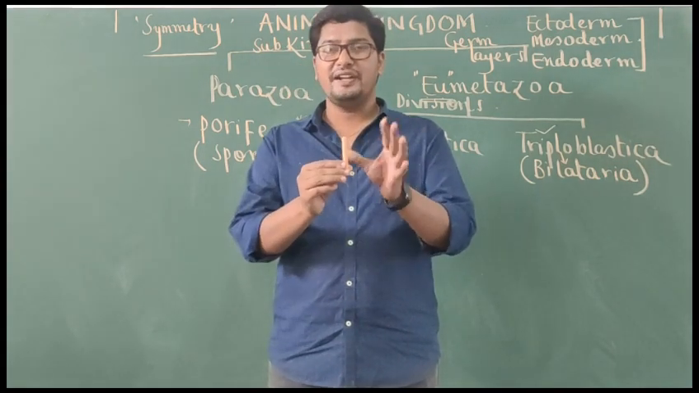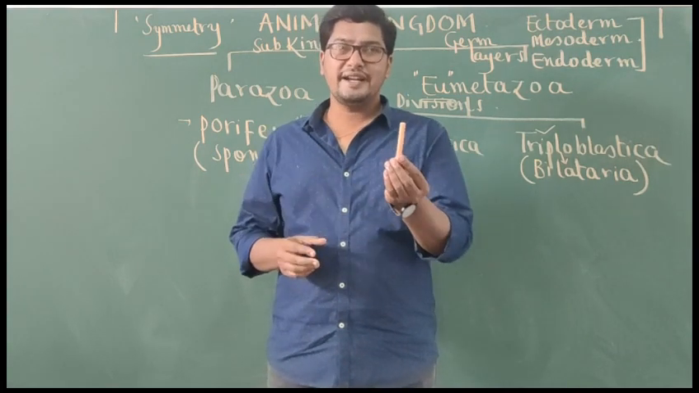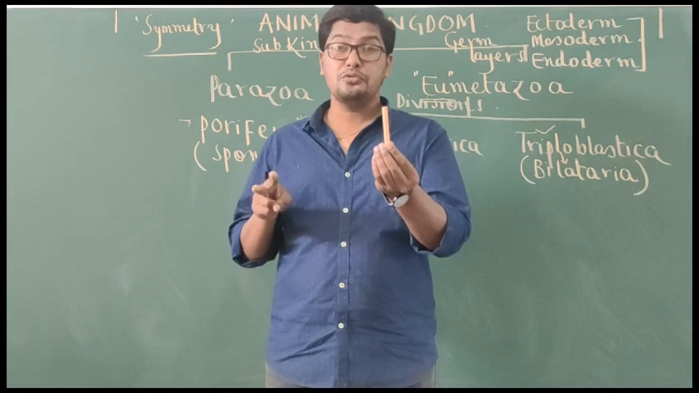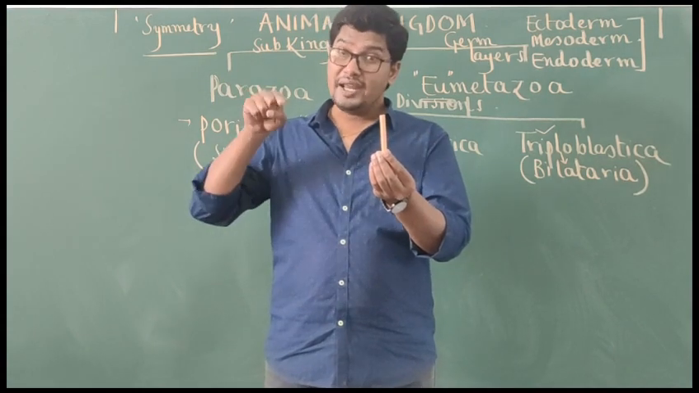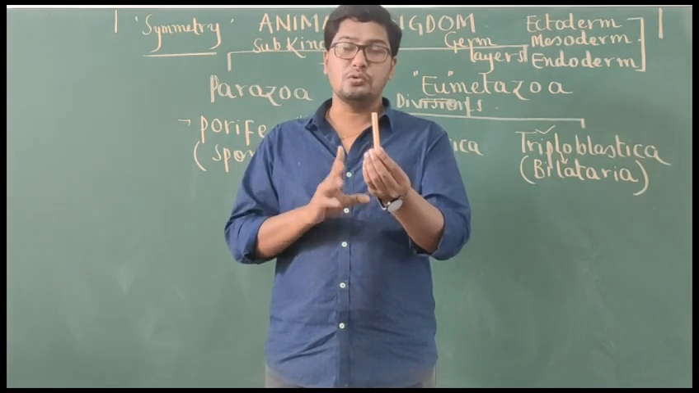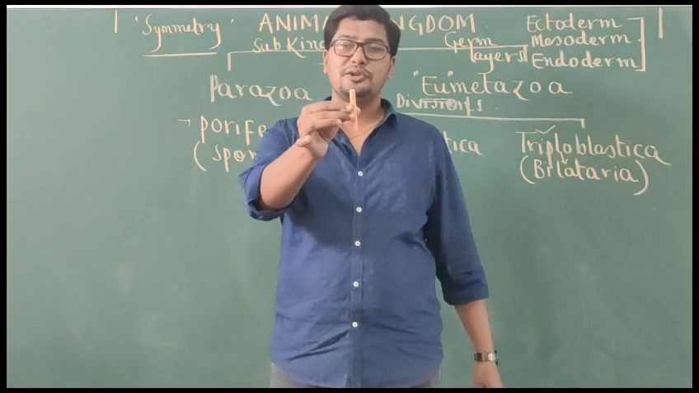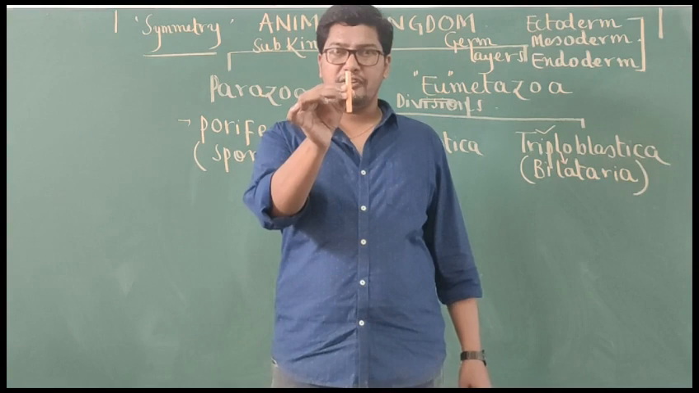So radial symmetry definition is like this. What is radial symmetry? Body of an animal can be cut into two equal halves in many planes passing through central axis of the body. Understand? See here, I told you this piece of chalk is body of an animal.